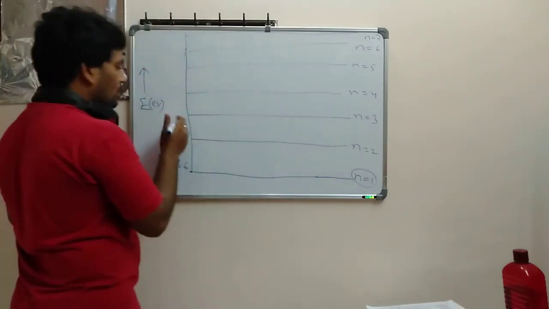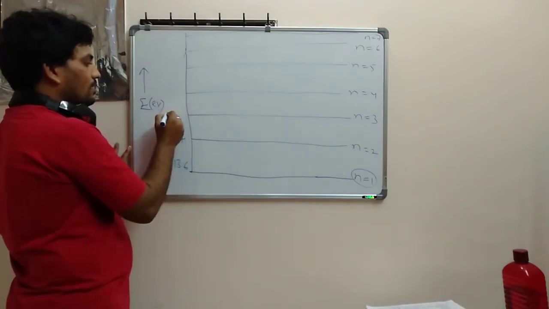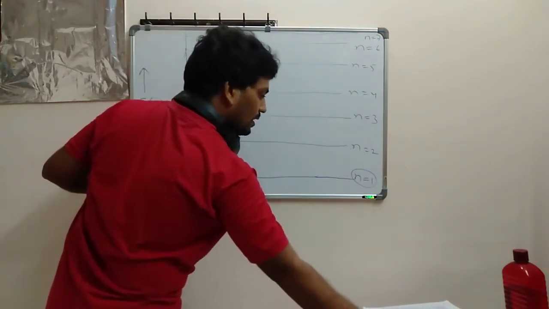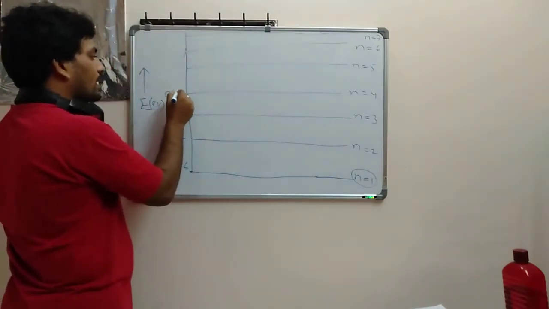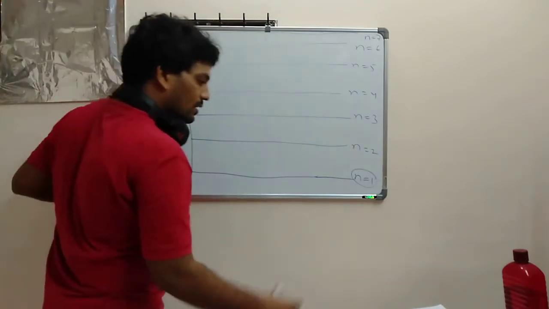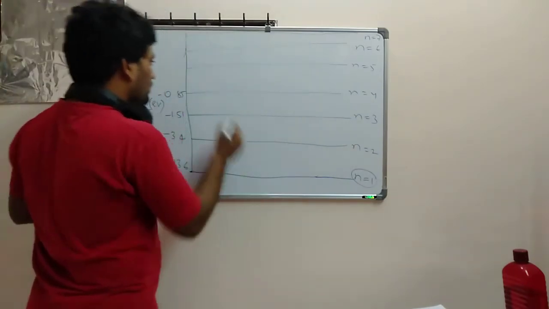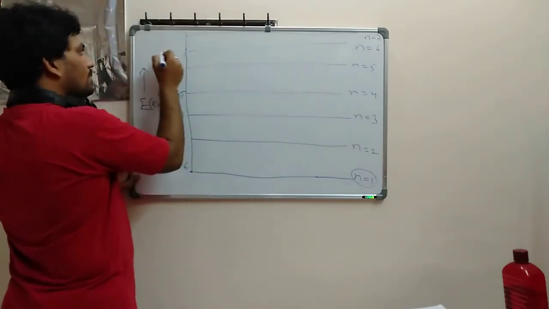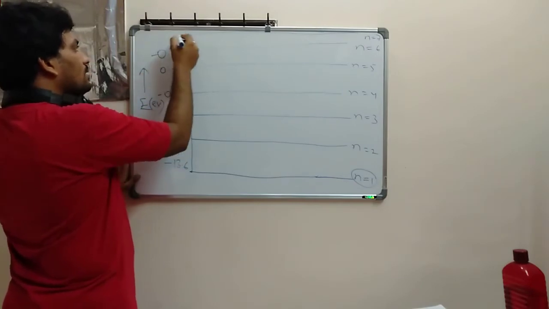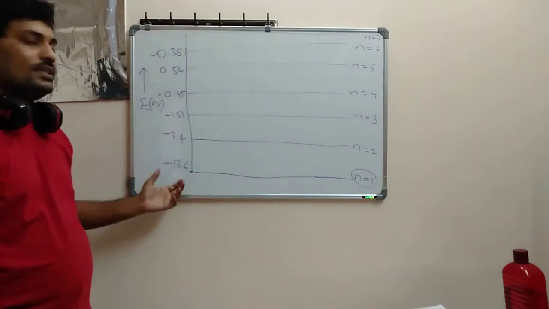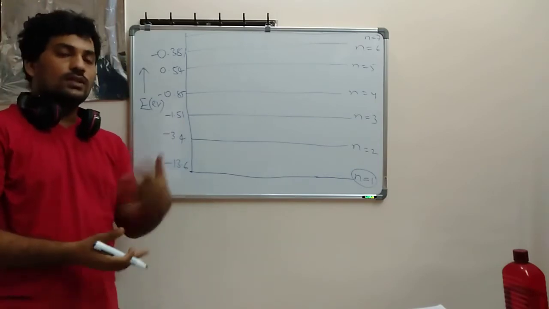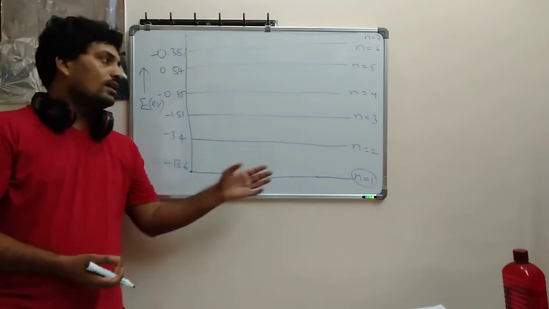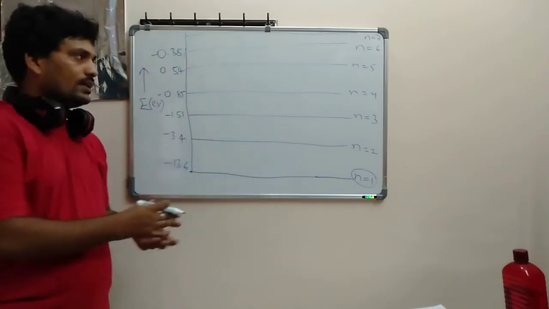Similarly, for the third one I have minus 1.51. Next, similarly, one more orbit with minus 0.85. Next minus 0.54, and one more, minus 0.38, like this. See guys, what exactly am I doing? I am taking the original values. You know the total energy formula is minus 13.6 divided by n squared. If you substitute, you will get these values. It's simple, you can write it.